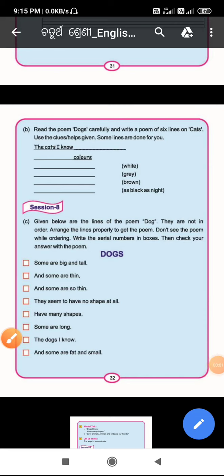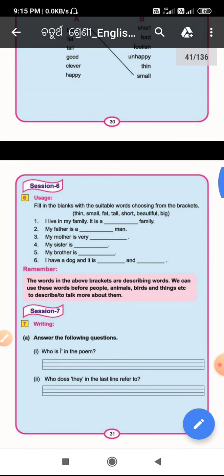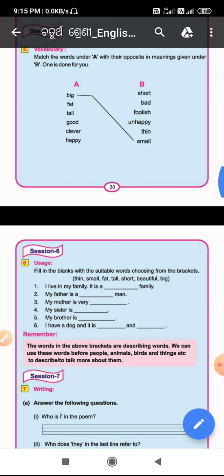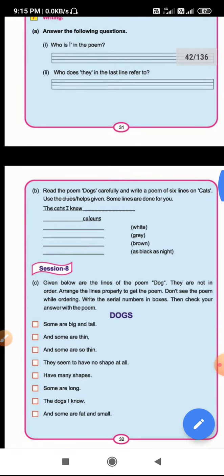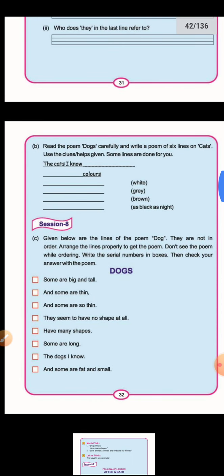Good morning, students. Today we will discuss the question answers of the chapter Dogs. Before that, we have already discussed some of the questions, and today we will discuss question number C. So let's see the questions.